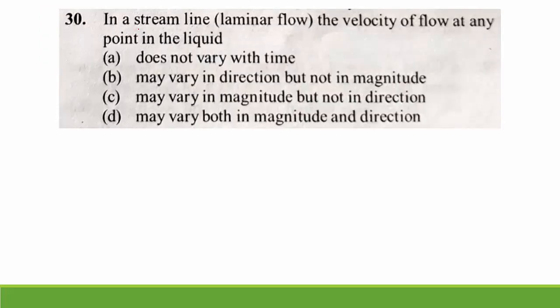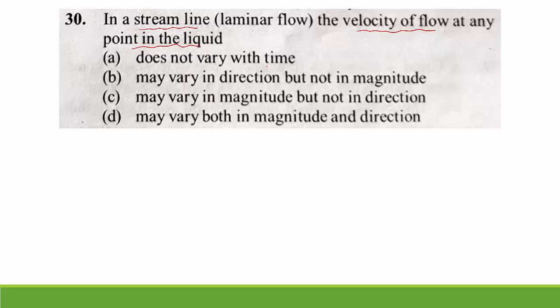30th question. In a streamline flow, the velocity of the flow at any point in the liquid. If you know the definition, it is easy to answer. It is the easiest question. In a streamline flow, velocity at every point in the liquid is the same. We go for the options.